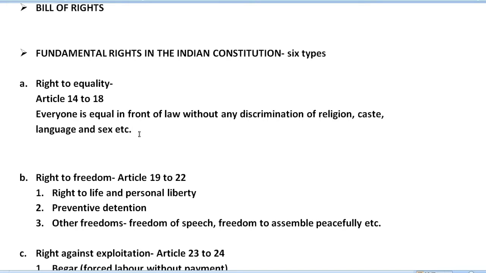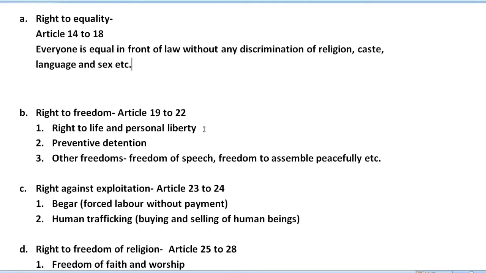And next we have the right to freedom, which comes under Articles 19 to 22. Here first we have the right to life and personal liberty. Under this we have preventive detention also. Then we have other freedoms like freedom of speech, and freedom to assemble peacefully without any arms. So these are all rights coming under the right to freedom.